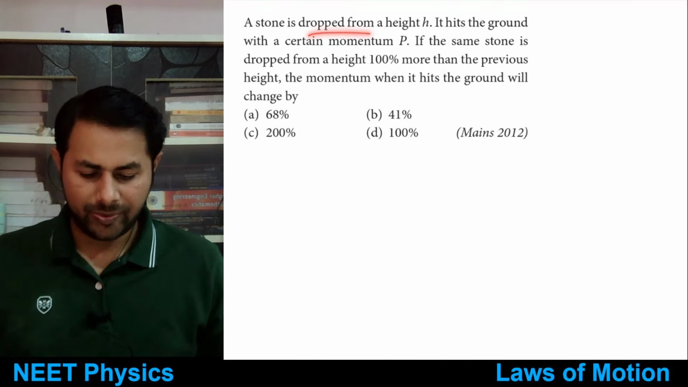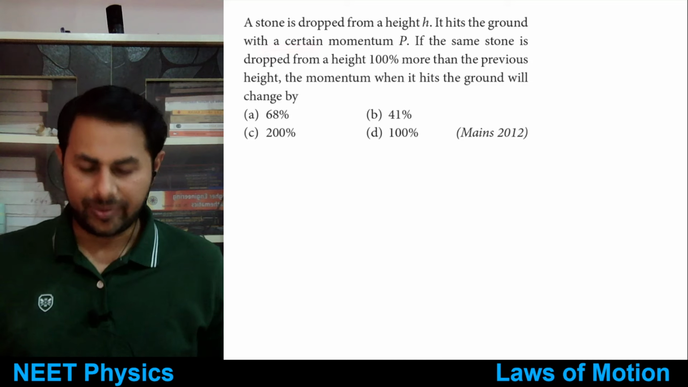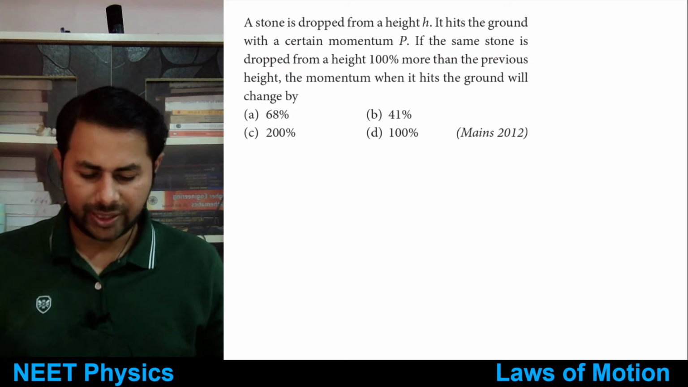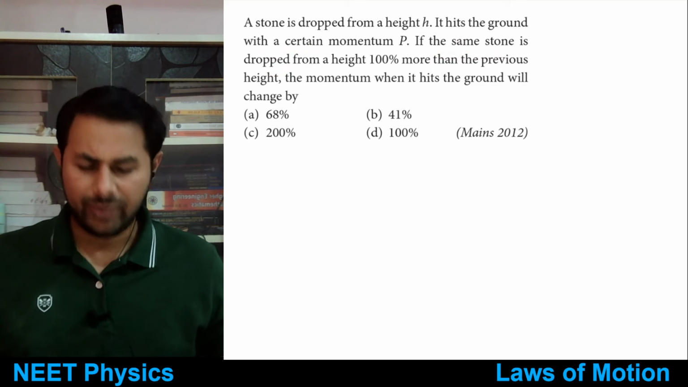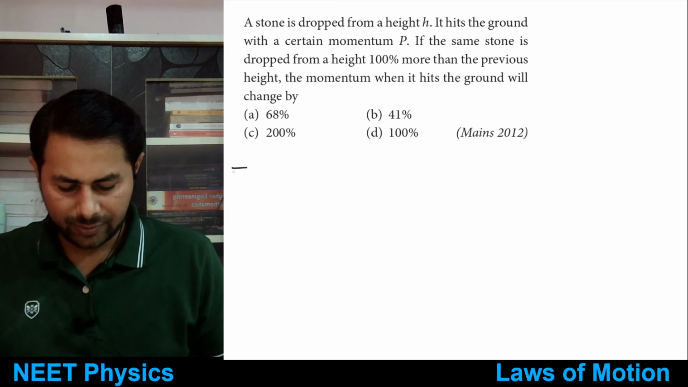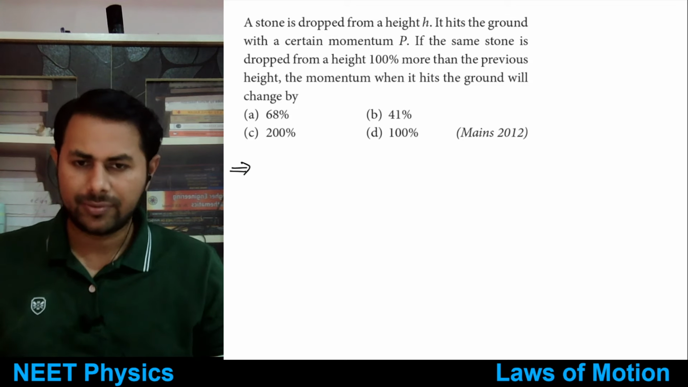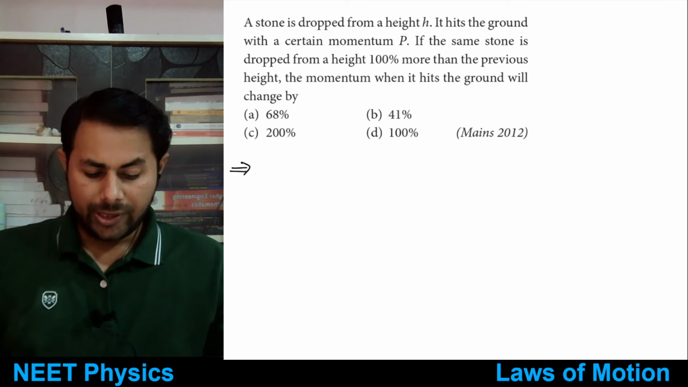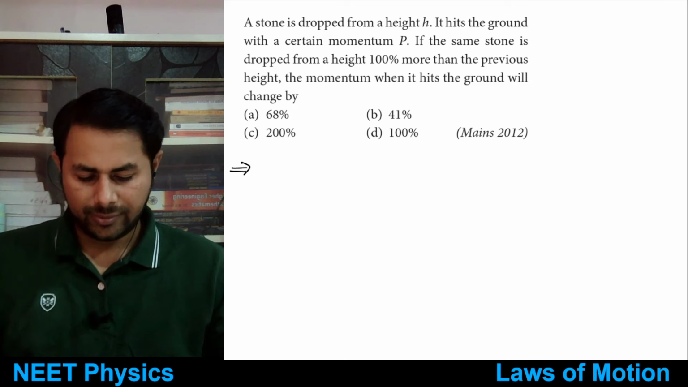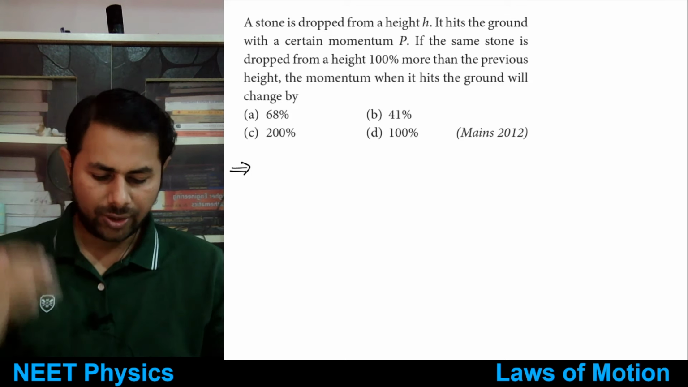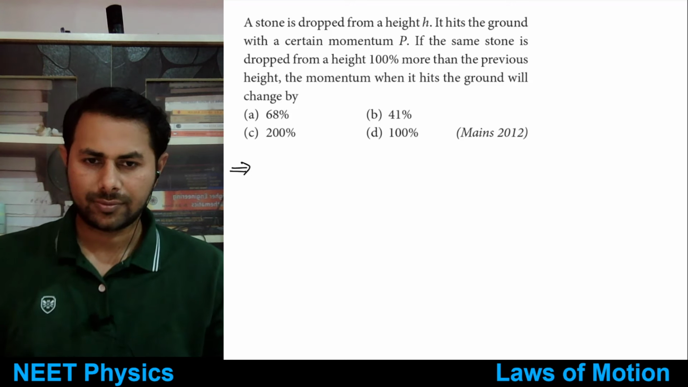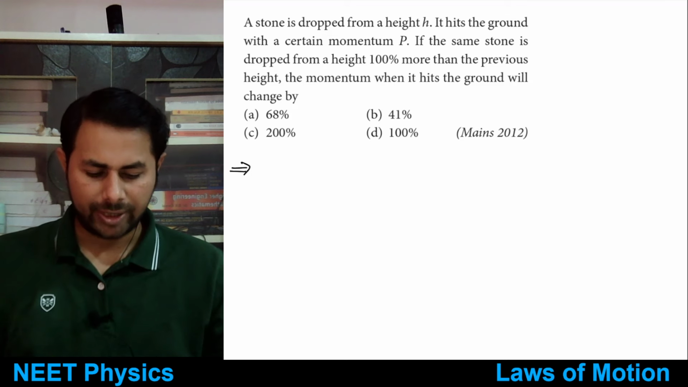A stone is dropped from height h. It hits the ground with certain momentum p. If the same stone is dropped from height 100% more than the previous height, then the momentum when it hits the ground will change by. Tell me. If you drop a stone from height h and then you drop it from 100% more height, so what is change in momentum? This is the question.